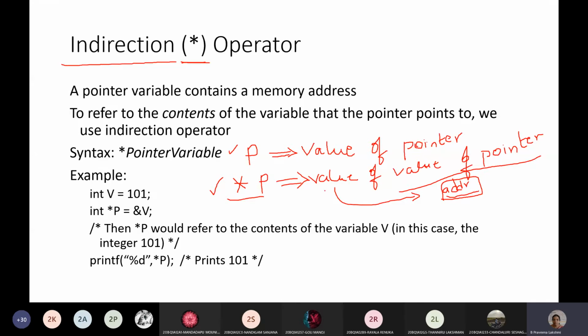Or we can also call it the value of the address location stored within the pointer, the value at the address stored within the pointer variable. So there is a difference between p and asterisk p.